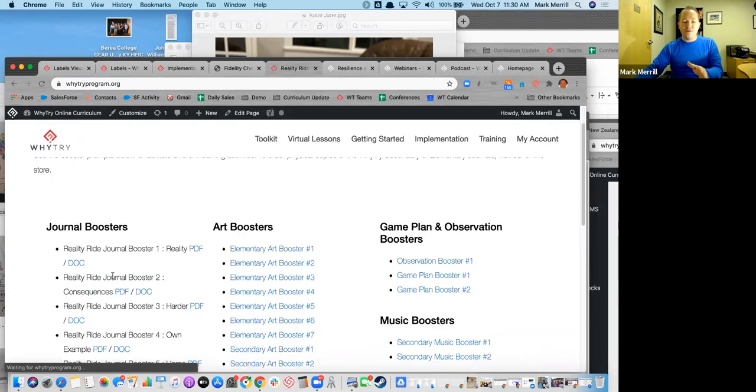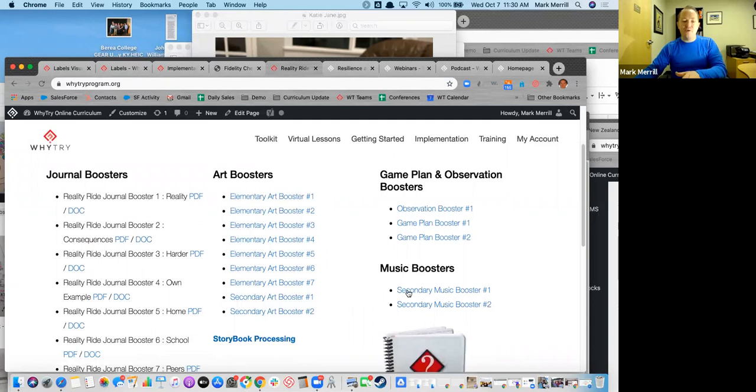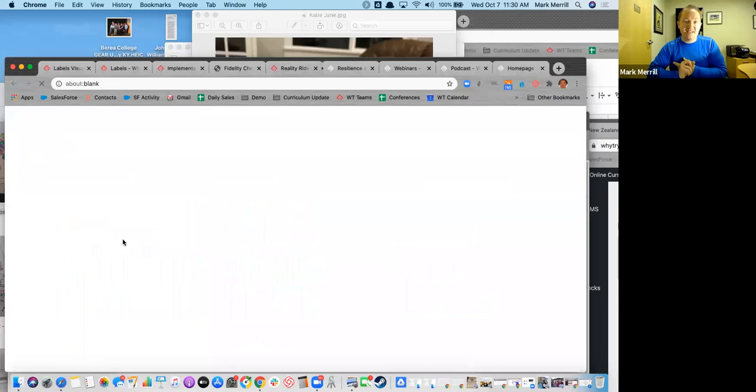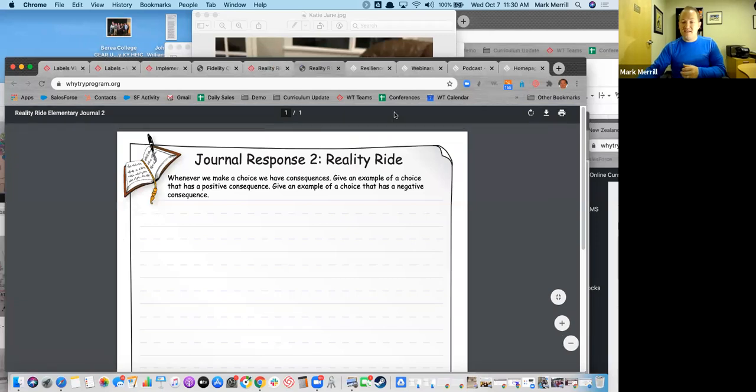We've really recategorized it. So these are the journal ones. These are the art activities. These are the game plan or music activities. All of this is designed to make it really easy for you to make sure that you're using the most effective tools. So as you go into any one of these, you have a PDF or a Word doc. If you need to adapt some of these things in that Word document, you can actually adapt some of the wording on some of these journal prompts. And so this is really easy for you to download.